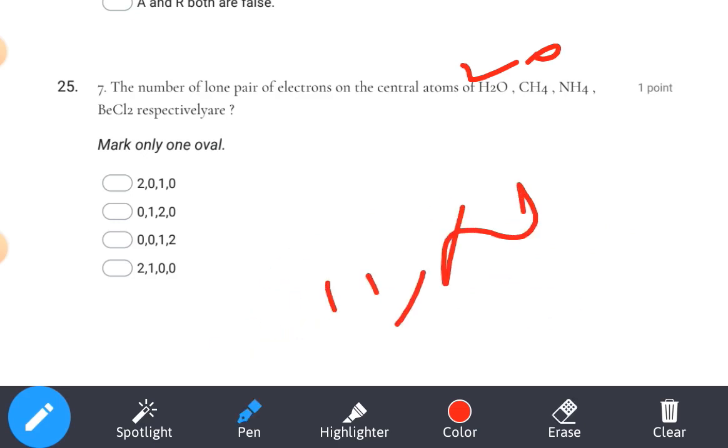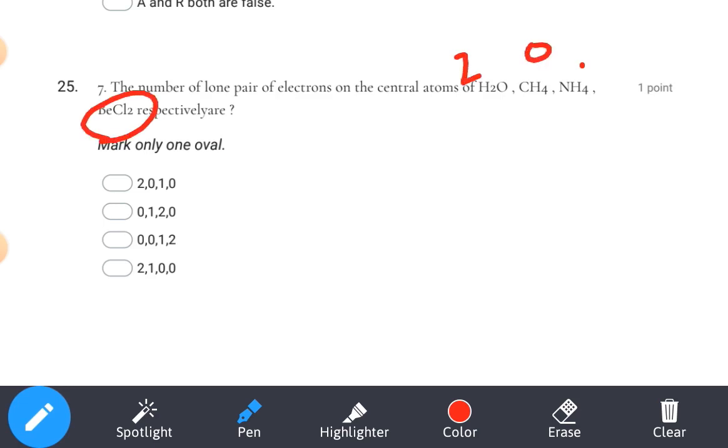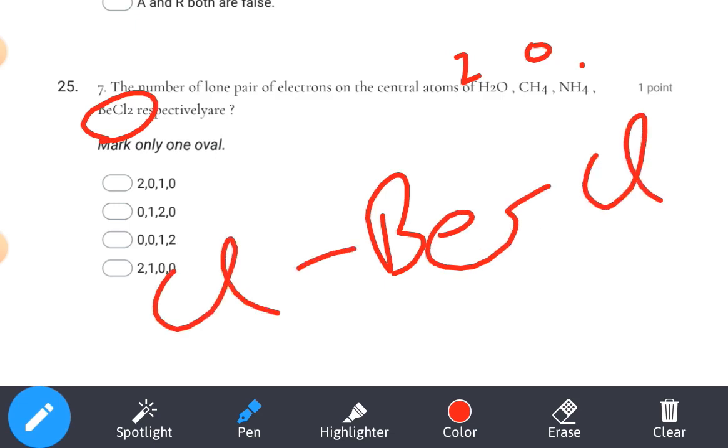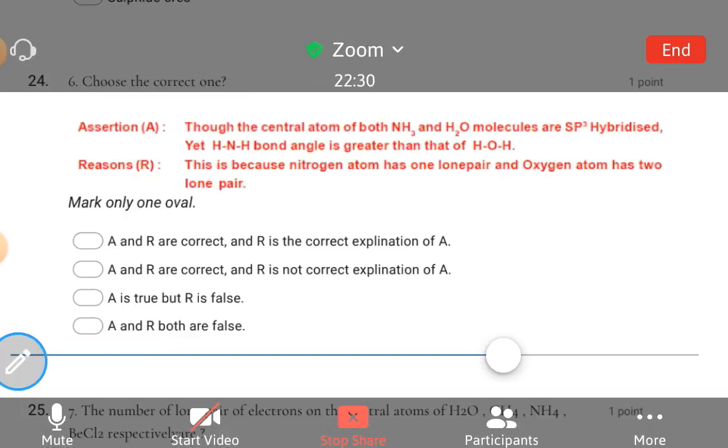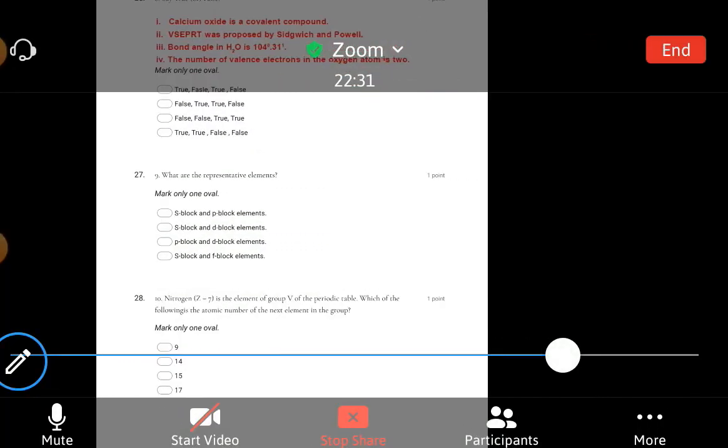How many will be present? One lone pair will be present. So 2, 0, 1, and BeCl2 is 0 only, because BeCl2 has no lone pairs. So we can say that 2010, option number 1, is our answer. Seventh question over. Let's see the next question.